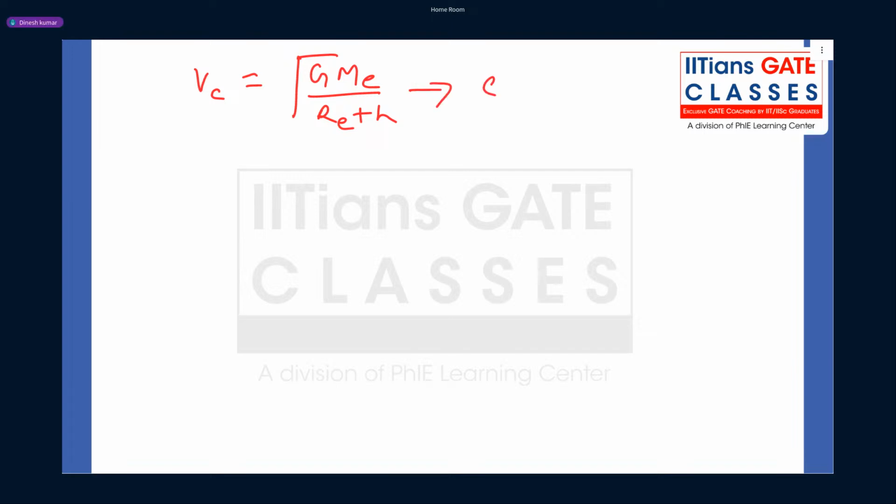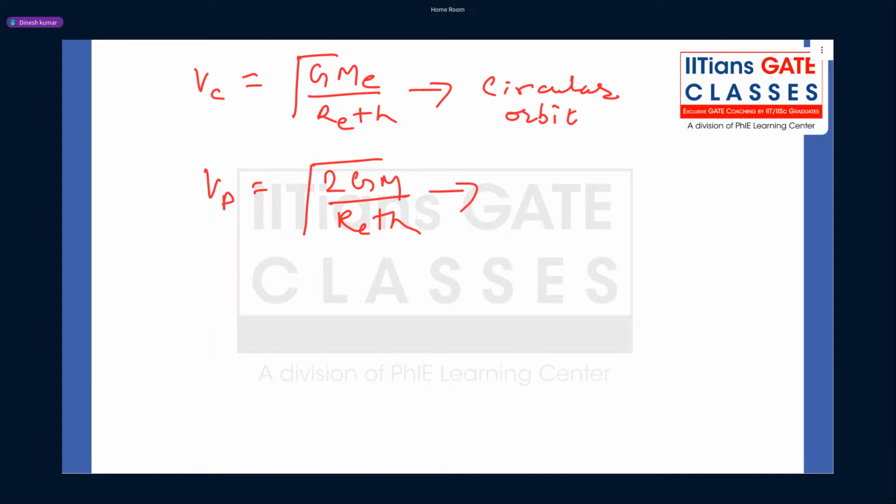This is for circular orbit. Now, if your orbit is a parabolic trajectory, what will be your velocity? V parabolic is square root of 2GM upon Re plus h. So your orbit will be parabolic.